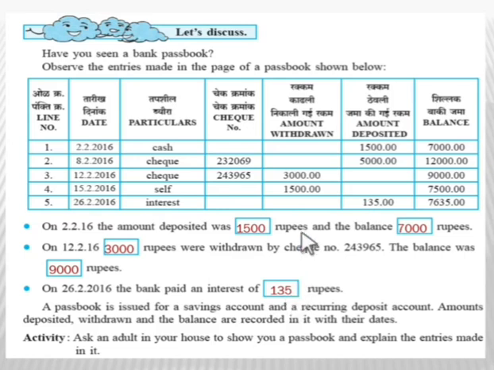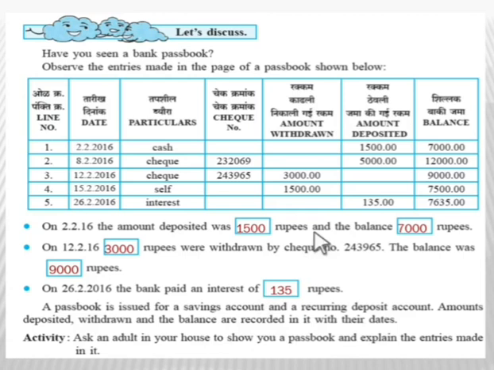So children, if you go through the passbook that you will see from your parents, you can easily read the entries and you will come to know how the entries of the passbook can be read. A passbook is issued for a savings account and a recurring deposit account. Amounts deposited, withdrawn and the balance are recorded in it with their dates.